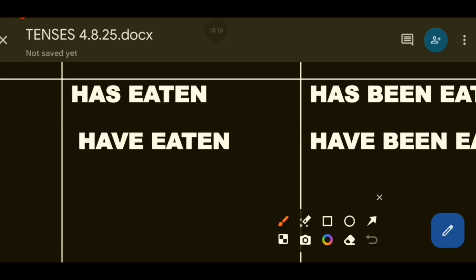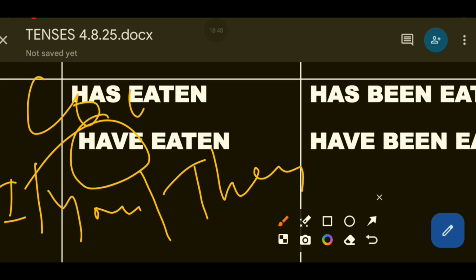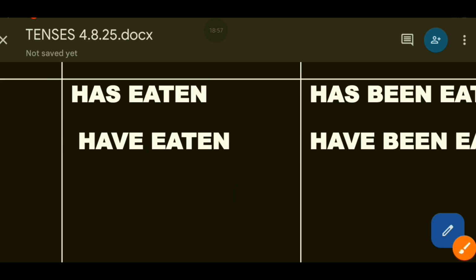Now then we have this thing, okay, have. We will use have for plurals, except for I. I is singular, but we use have with it. So how will you use this one? I have, you have. Now you may be singular or plural, but you have to use have. Even if there is one person, you have to say you have. You cannot use the same principle as for has. You have to say I have, you have, they have, the cows have, Ram and Sham have, the children have. So this is how it is going to work, okay.